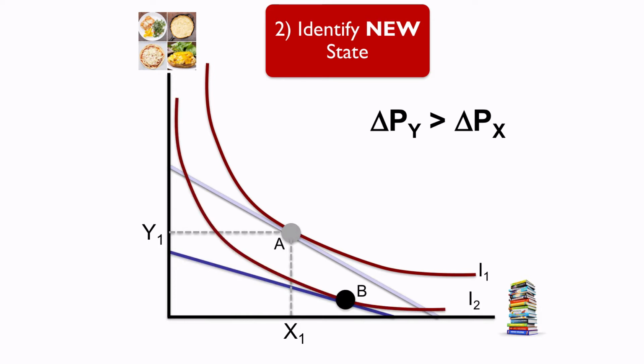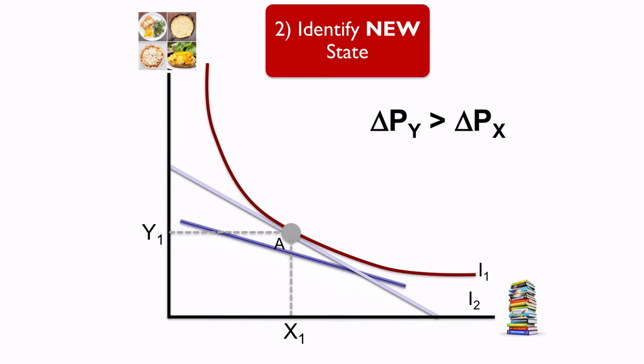And if the company does not compensate Tom for this change, he would again end up with a lower satisfaction in London. But again, the company will pay Tom enough money so that he could continue to buy Bundle A, the original bundle he was purchasing in Seattle. This means that the company is going to shift the budget line up so that it passes through the original consumption bundle. But notice that this budget line has a different slope.